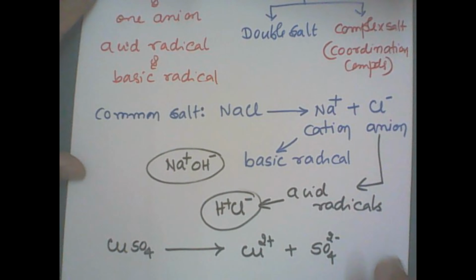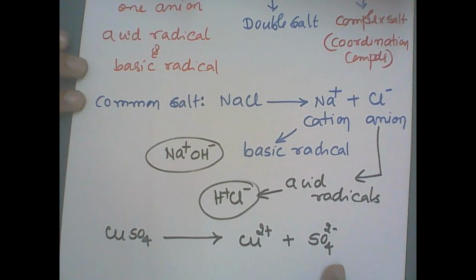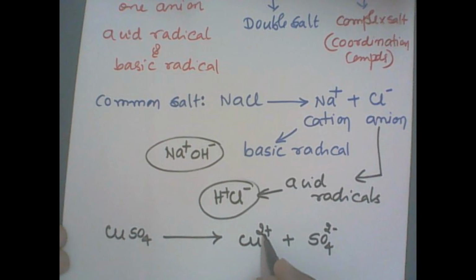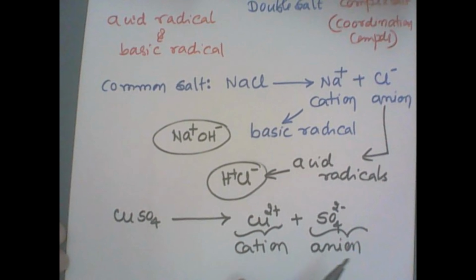Students, you must remember all the valencies. Copper 2 plus, two positive charges are there, so it is a cation. Sulfate minus 2, it is an anion. So when you write the formula, plus 2, minus 2 get cancelled. That's why I write CuSO4.